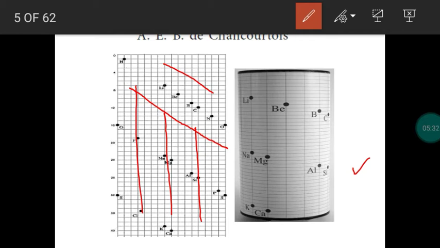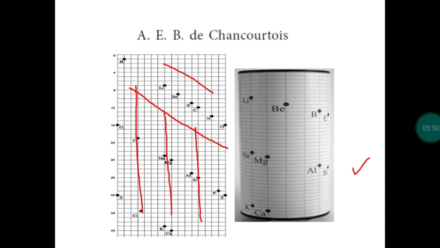The elements present in the vertical line are assumed to have the same chemical property. This was a major breakthrough. If you draw a vertical line in the cylinder, the elements aligning in that line are assumed to have the same chemical property.